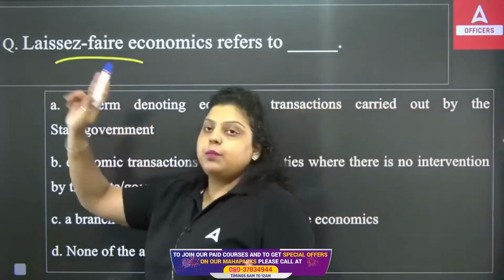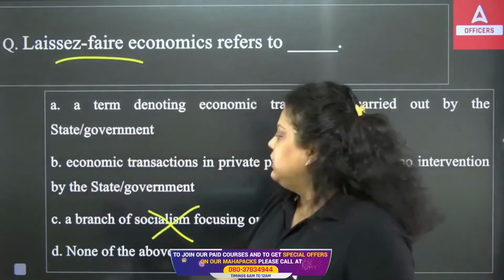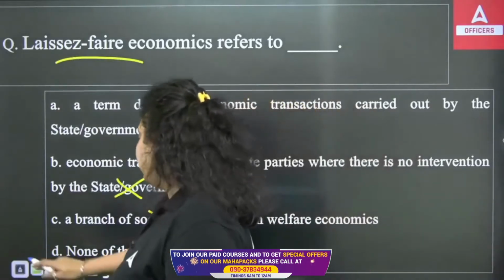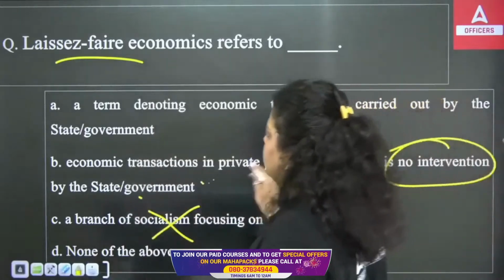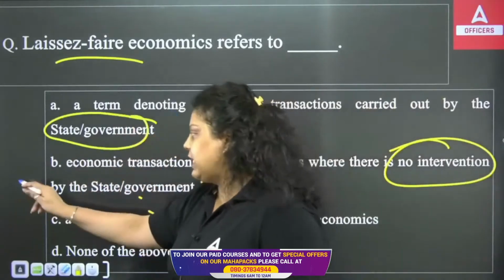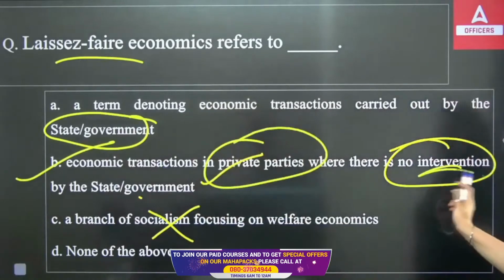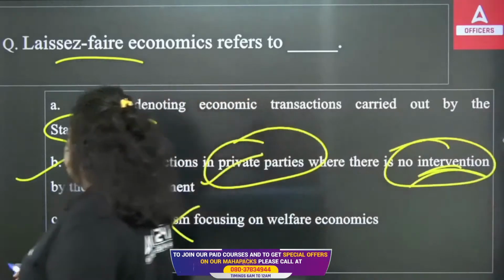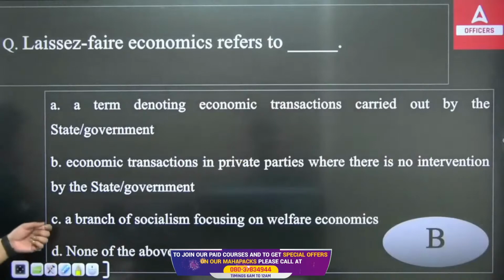It's a laissez-faire economy. It's a capitalistic economy. Private industrialists will be there. There is no role of socialism. There is no role of a state government. No intervention, it is written. It is talking about no intervention of government. That's true. A term for economic transaction carried out by the state or government, that's a socialistic economy. So the right answer will be B. Economic transaction run by the private parties and no intervention by the government. That's the right answer, your B option. That's the laissez-faire economy's definition.